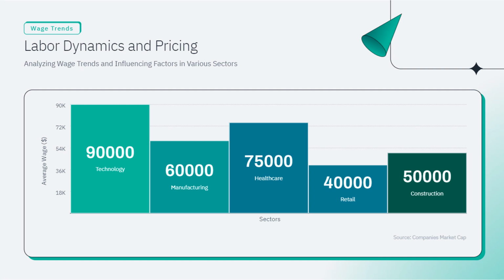The wages in this sector are higher than retail but lower than technology and healthcare, reflecting the balance between skill requirements and physical labor. This graph provides a clear visual comparison of wages across different sectors, helping to understand how various factors like skill requirements, education, and job nature influence compensation. It can be a valuable tool for career planning or policymaking in labor economics.